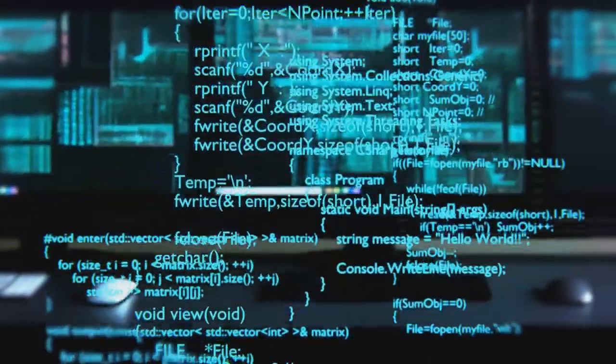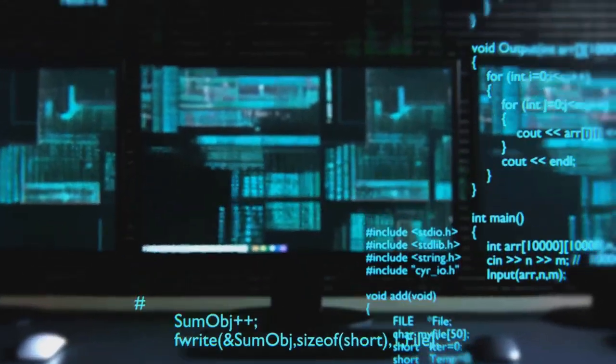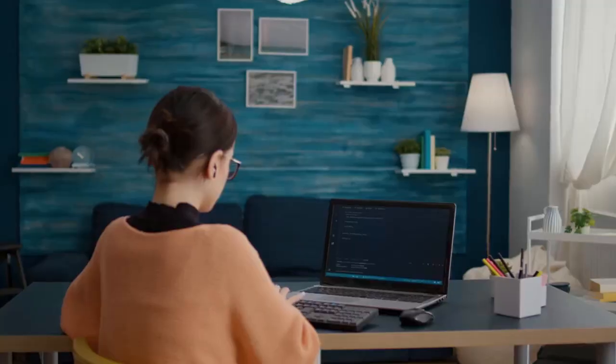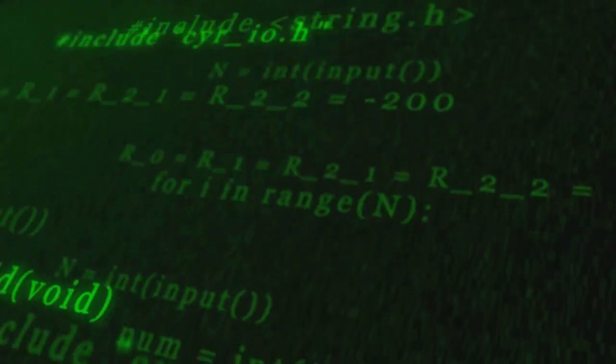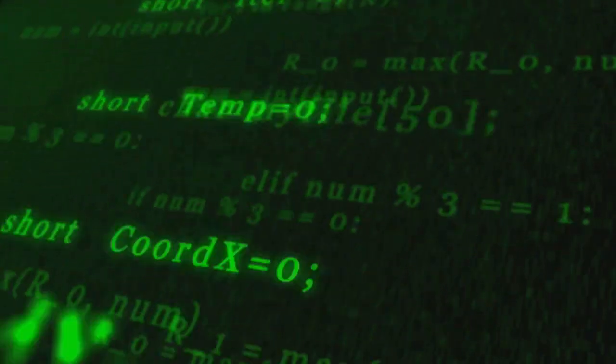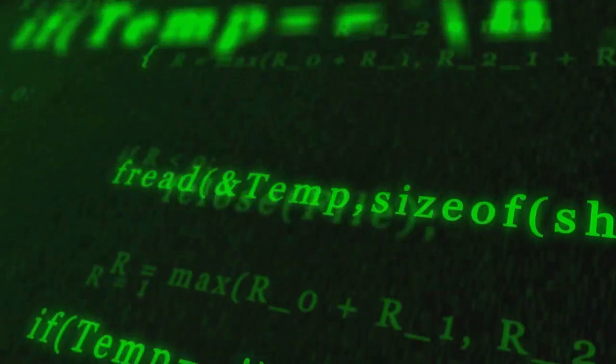First off, we have variables. Think of a variable as a box that can store information. It could be a number, a word, or even a whole sentence. The beauty of variables is that their values can change, hence the name. Next, we have functions. A function is a set of instructions bundled together to perform a specific task. Think of it as a recipe. Just as a recipe outlines the steps to make a dish, a function outlines the steps to complete a task.